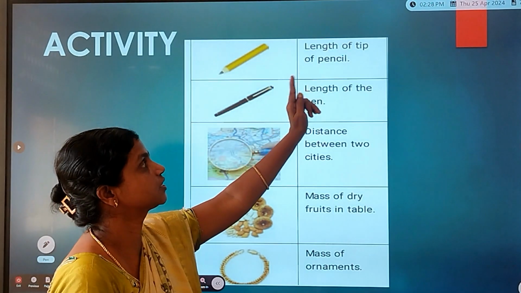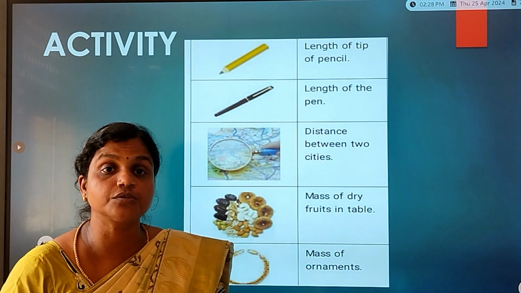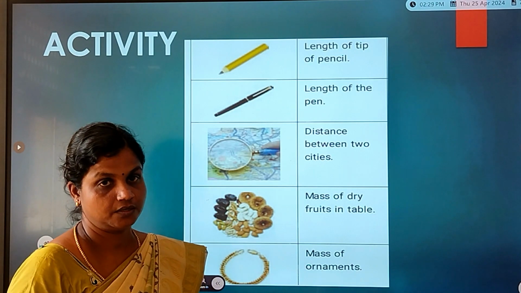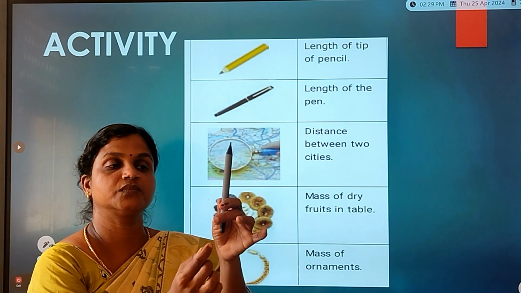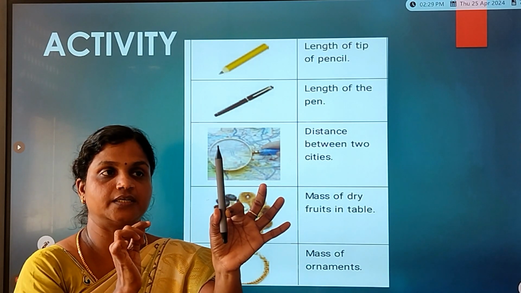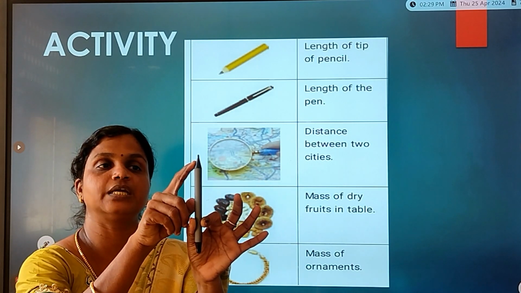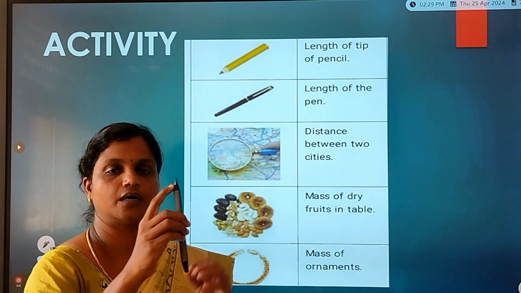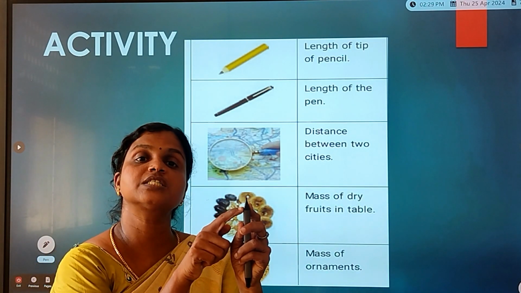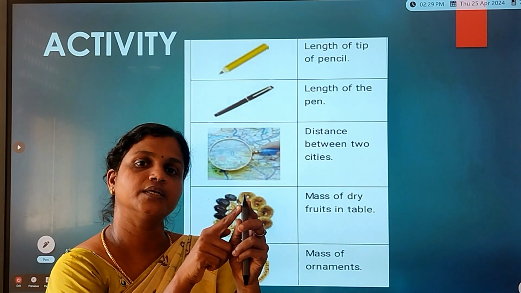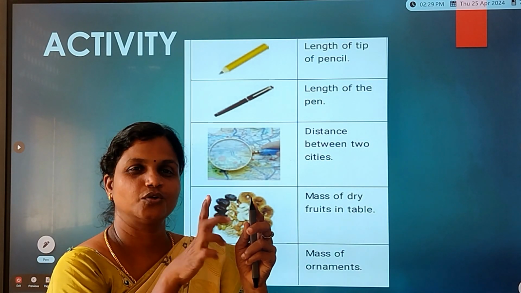The first question is, what is the length of the tip of the pencil? Can you see this, children? The pencil is there, so what about the tip? Is it too big or too small? Yes, it is too small. So is it possible to measure this in kilometer or meter?